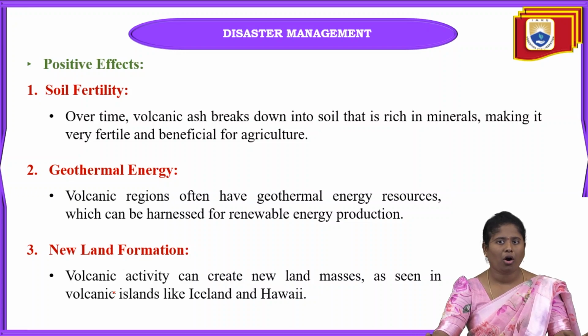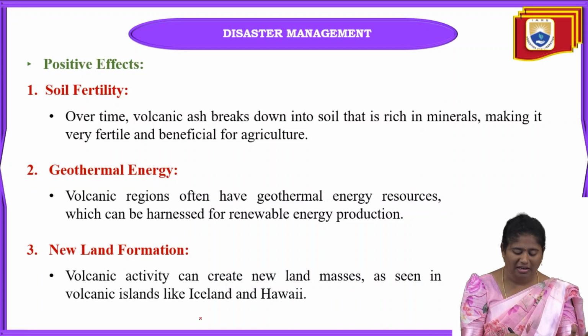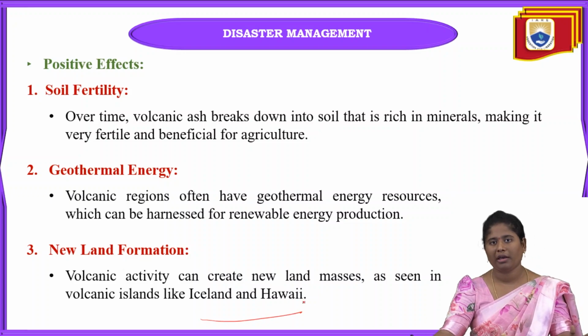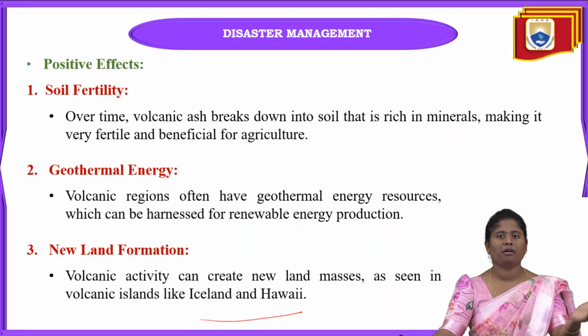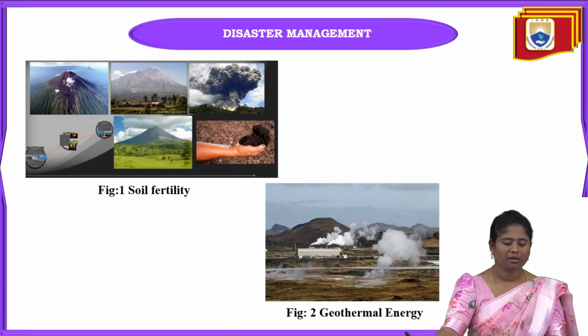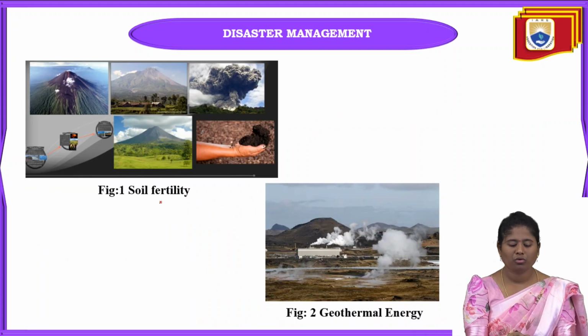After this overall volcanic eruption, it can also create new land masses. Examples of this new land are Iceland and also Hawaii. These are some of the very small islands that can be formed due to volcanoes only. Here you can see how soil fertility can be achieved.